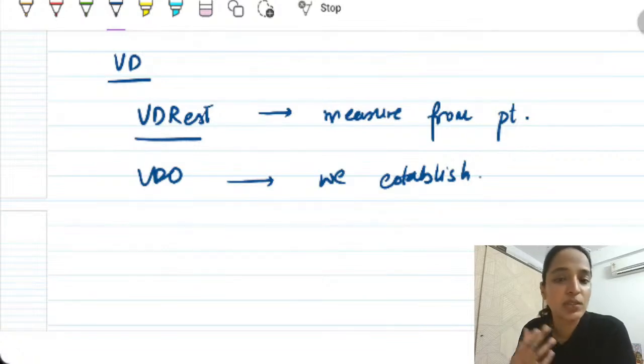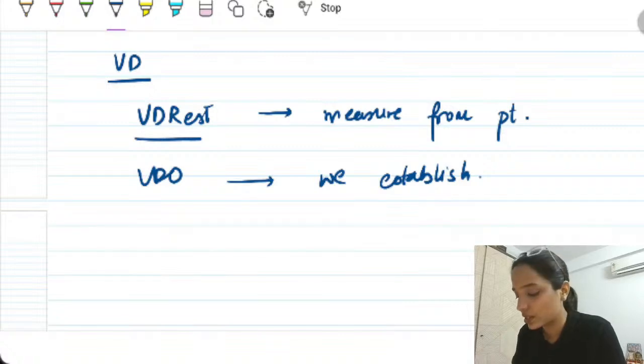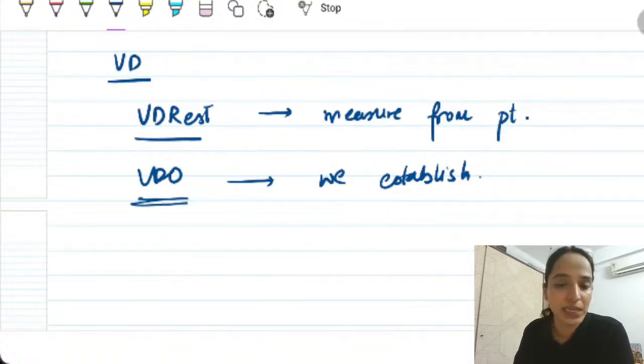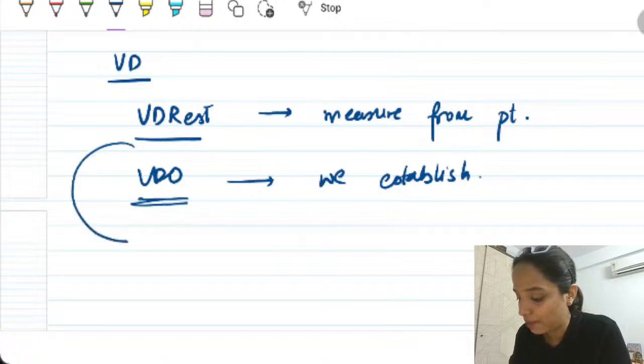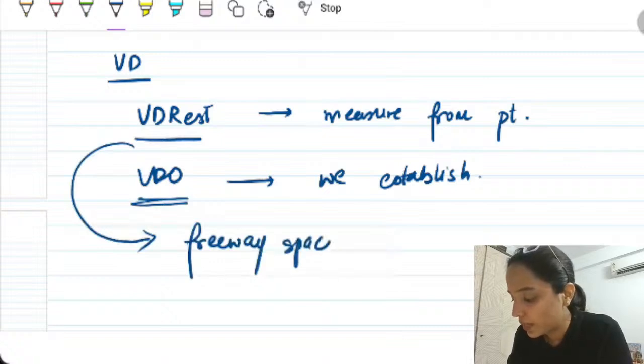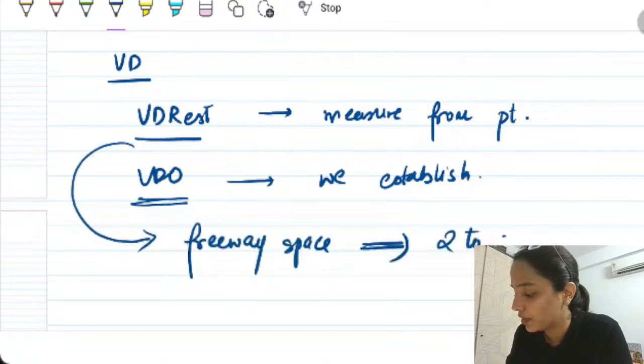We as dentists or prosthodontists establish this VDO, vertical dimension of occlusion. And the gap you saw between both of them, that is freeway space, which we need to establish in every case and give it 2 to 4 millimeters.